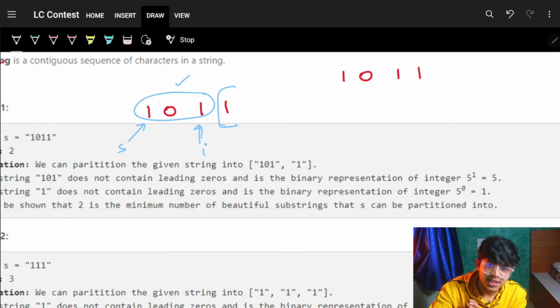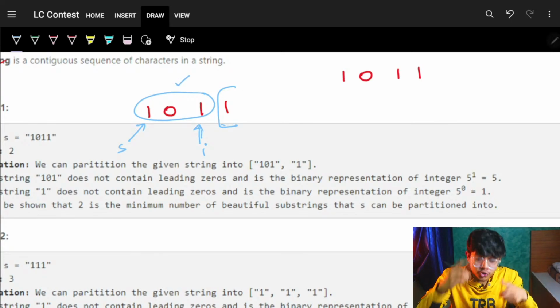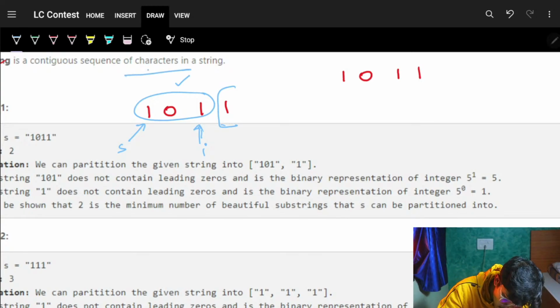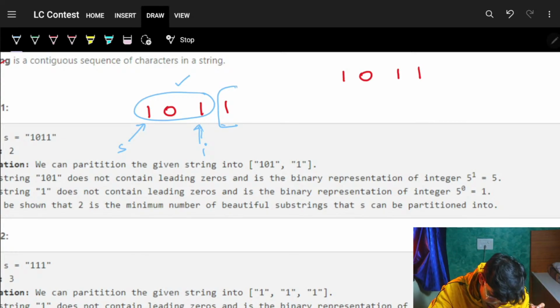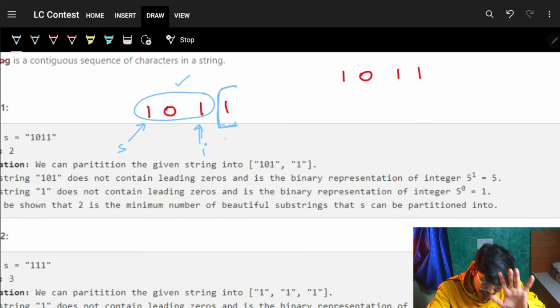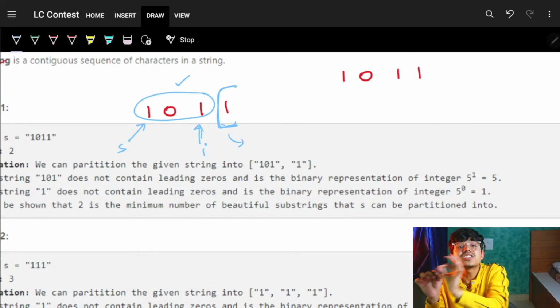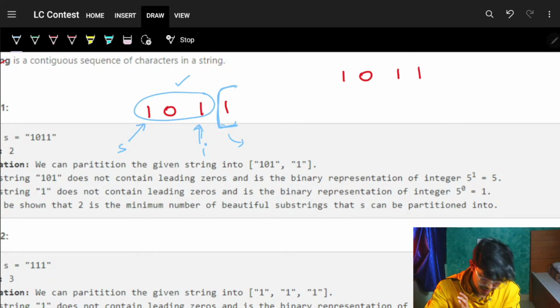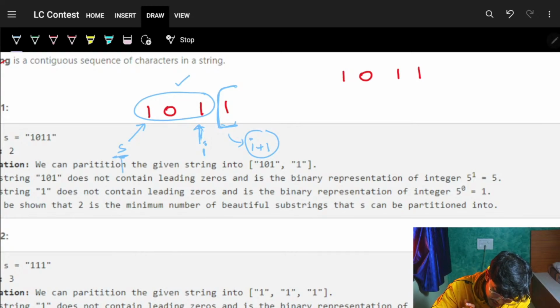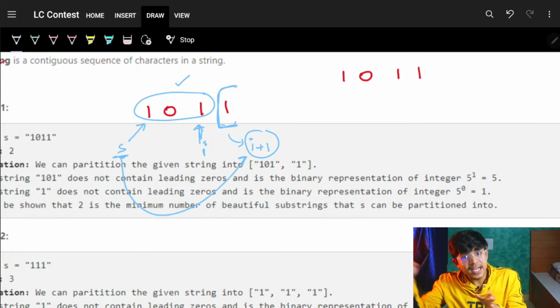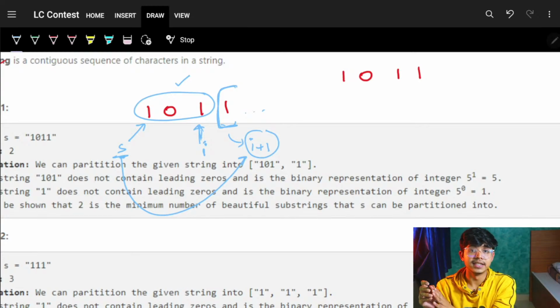I just choose one partition, and for choosing that one partition, I had n options, because if the length is n, I had n options. Now I will ask, hey bro recursion, can you bring out the minimum number of partitions required for the remaining part? Which means if I end it at I, I will ask my recursion, hey bro, can you bring out the minimum number of partitions starting from I plus 1? So the start next time would be I plus 1. Again, I will keep on trying until the end for the next part.